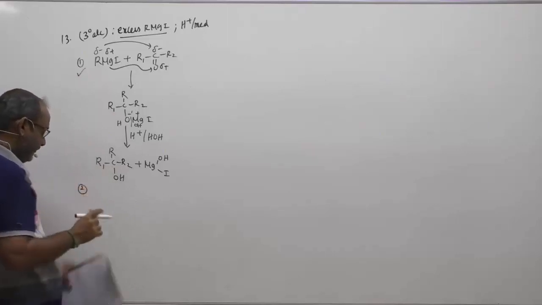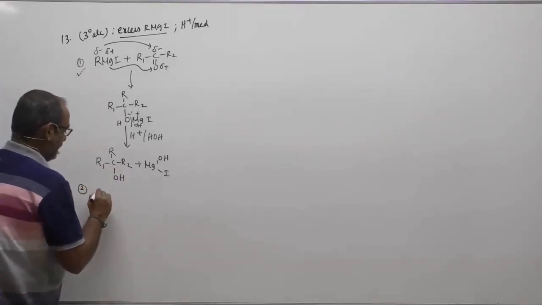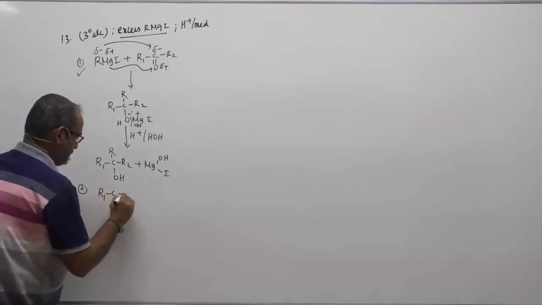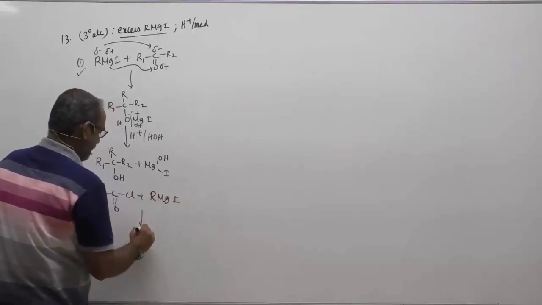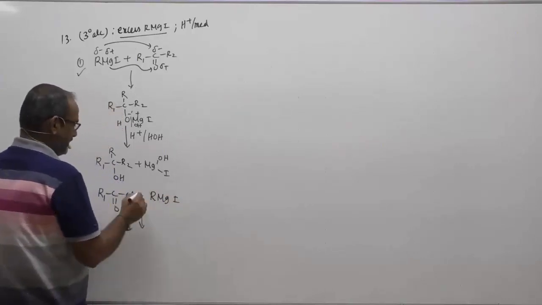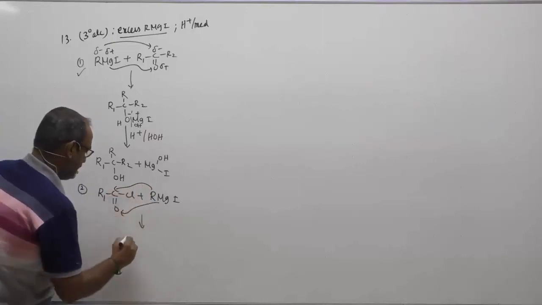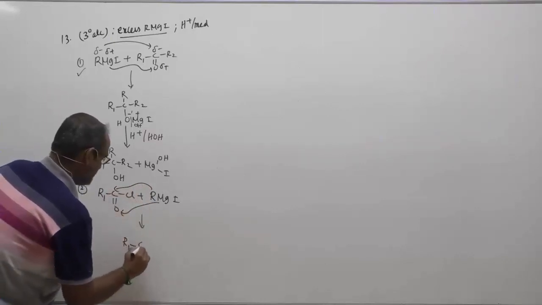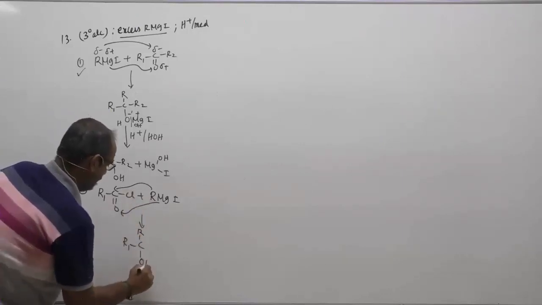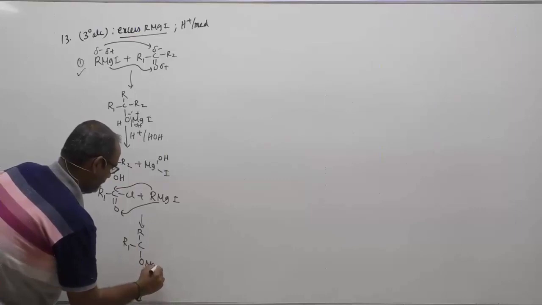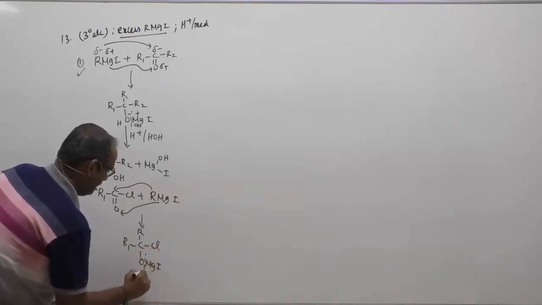What about the next one? Your 2 is acid chloride: RCOCl plus RMgX or RMgI. What will happen? Again minus and plus: your R will attack here and your Mg will attack O. Therefore I am going to have R1C(R)(Cl)O-MgI, and again hydrolysis.